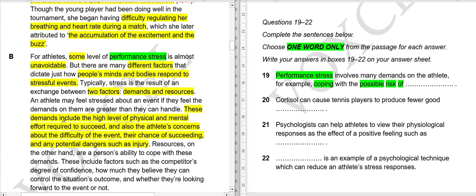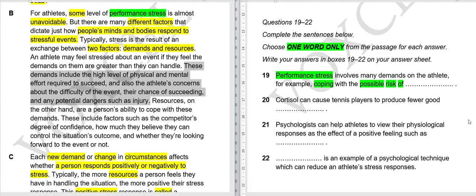These demands include the high level of physical and mental effort required to succeed, and also athletes' concern about the difficulty of the event and chances of succeeding, and any potential danger such as injury. Obviously our answer is in this part, from here to here. Now, you will have 5 seconds to tell me the answer, and your time starts now.